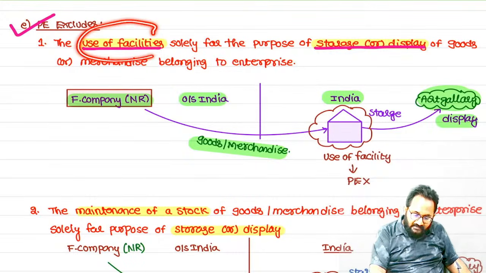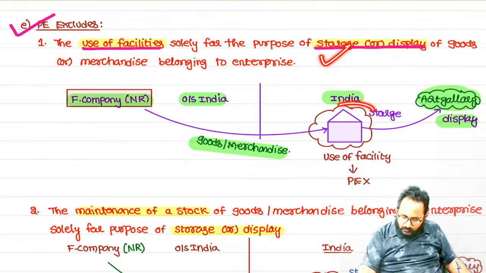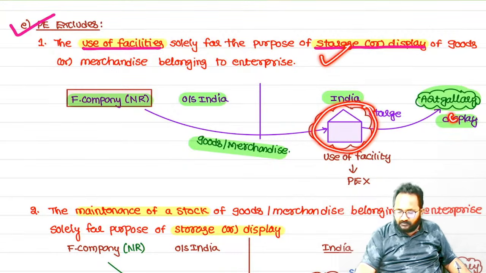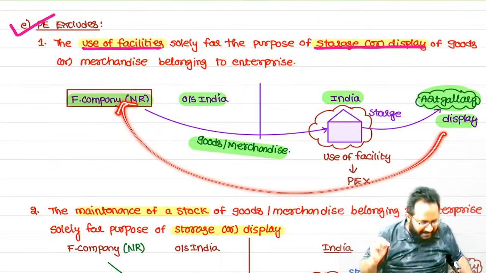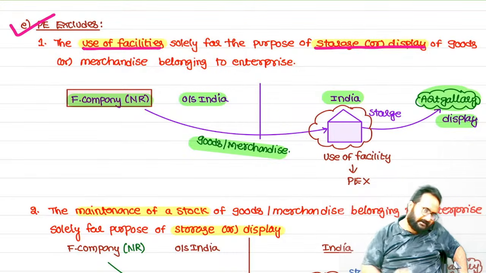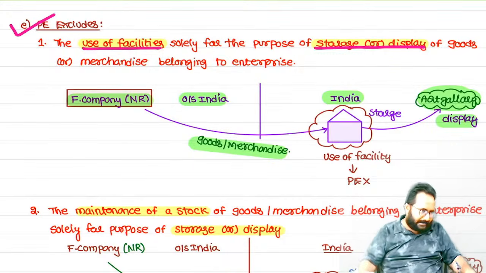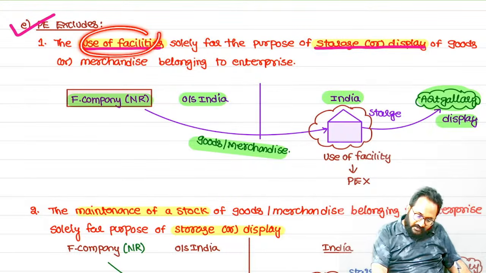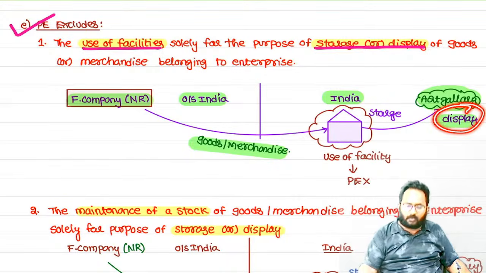Now the non-resident is enjoying one facility in India for what purpose? Storage. After storage of that car for some days, next we are displaying it, right? Then what will be the position after displaying? Then we send these goods again to whom? The foreign company. Now tell me, does any business happen here? Any sale activity? Does he raise any income? No. He just promoted his product, using the storage facility in India, and displaying the goods in India.